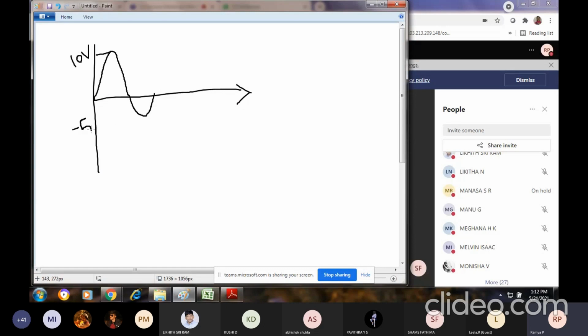Now for this particular one, can you tell me what is the amplitude? If they ask you to calculate the amplitude for such a non-uniform waveform, then you should calculate two amplitudes. From 0 to 10, this is my first amplitude. I will indicate it as EM1, with respect to the positive half cycle, that is 10 volts. EM is nothing but the amplitude. And for the second half cycle, from 0 to here, that will be minus 5 volts. This is your second amplitude.